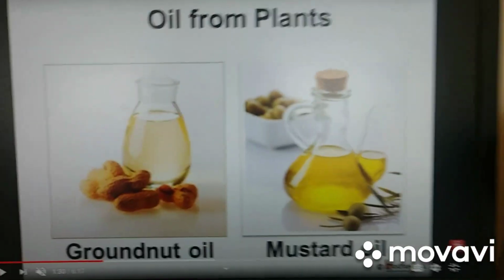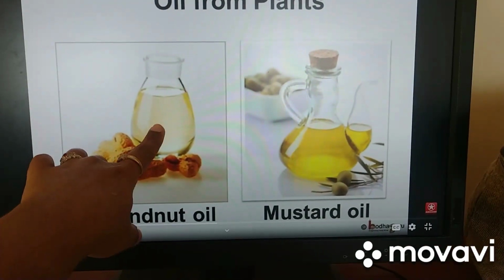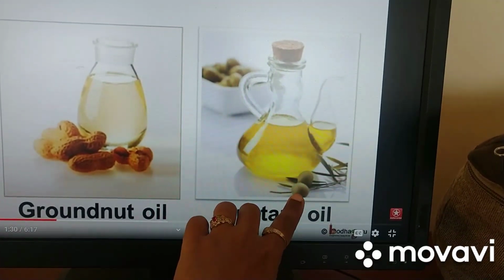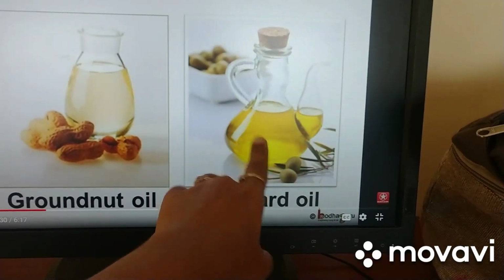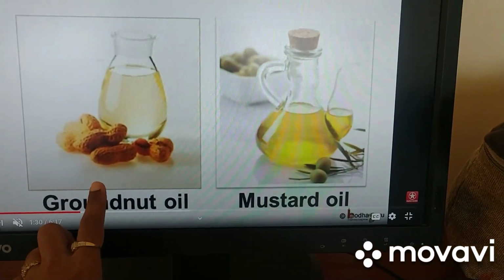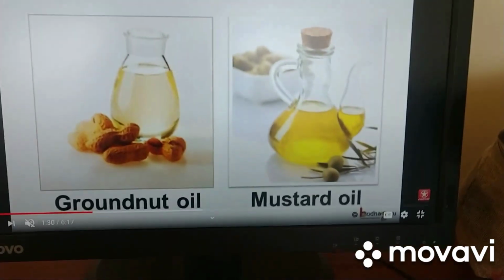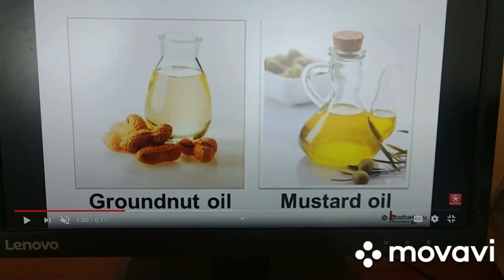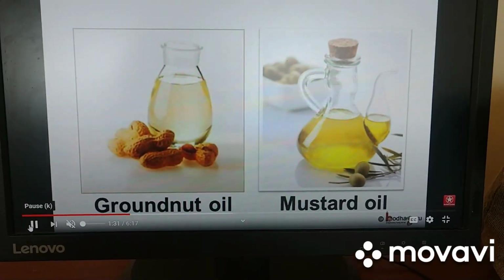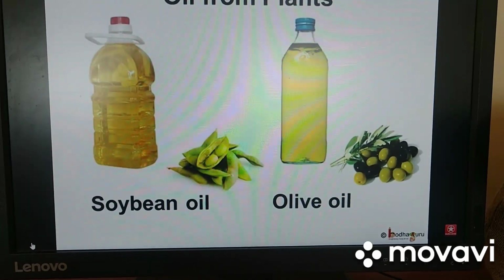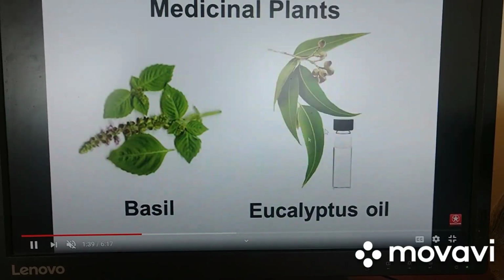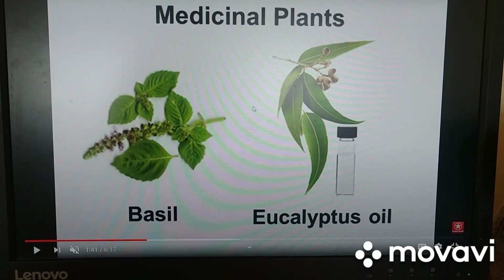Like how we get coconut oil from coconut, from groundnuts we get groundnut oil. From mustard, nothing but rye, we use rye, right? Mustard oil is from mustard seeds, and we use these for cooking. Correct? Ask your parents what all the cooking oils are. Vegetable oils, groundnut oil, then sunflower oil, mustard oil. These things we use for cooking. So we get oils. See, from soya bean we make soya bean oil. And olive oil.